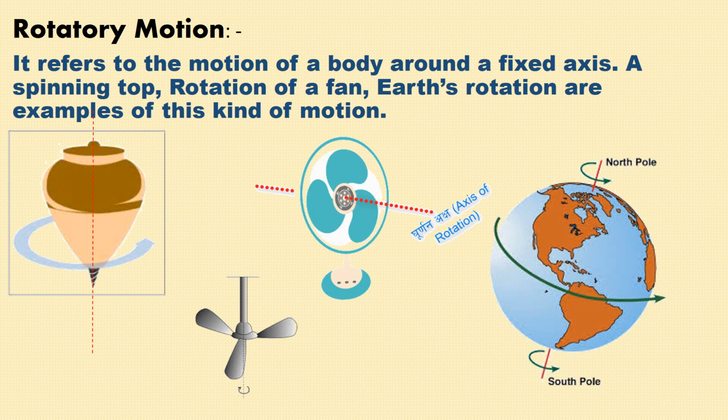The whole fan is rotating around this axle. So this is the axis of rotation for this fan. It is exhibiting rotatory motion as the whole fan is rotating. But the blades of the fan are exhibiting circular motion. Same in this fan. This fan is also rotating around this axis, and the earth's rotation. You have seen the earth's rotation. It rotates around a fixed axis, a center line passing through it. So these are examples of rotatory motion, in which the motion of a body around a fixed axis occurs.